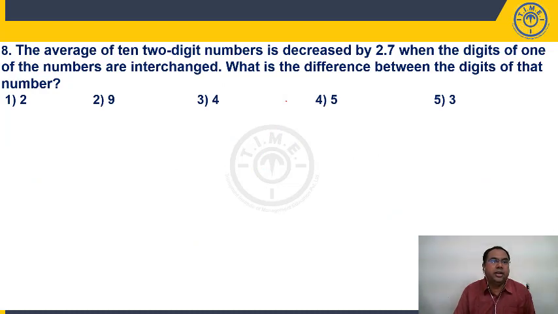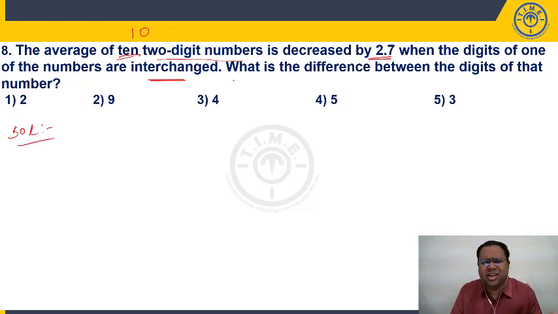Question number 8 on your screen, students. The average of 10 two-digit numbers is decreased by 2.7 when the digits of the numbers are interchanged. What is the difference between the digits of that number? Now here, I'll tell you the shortcut or alternate approach to solve this question. Let us not get into the actual calculation.